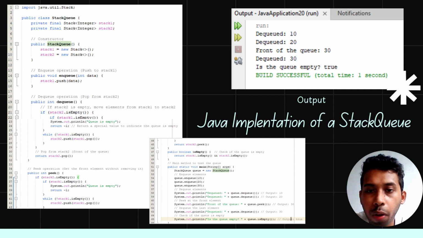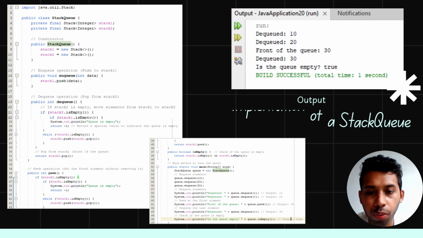Now we simply pop the top of stack2, which is 20, and it outputs Dequeue 20. Then the peek method checks the top of stack2, which is 30, and outputs front of the queue is 30. Finally, we pop the last element, which is 30. Output shows Dequeue 30, and then, since both stacks are empty, isEmpty returns true.